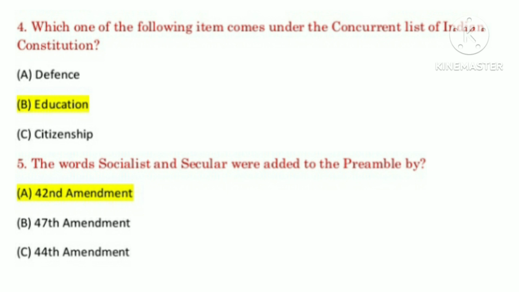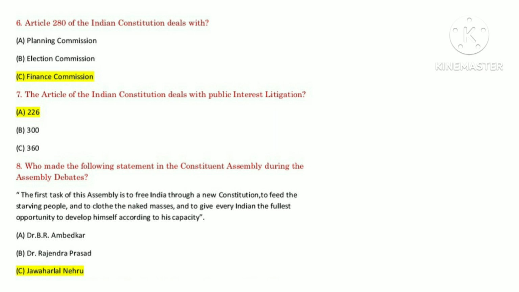Question number 5. The words socialist and secular were added to the preamble by? Answer: 42nd Amendment. Question number 6. Article 2 answer: Finance Commission. Question number 7. The article of the Indian Constitution that deals with public interest litigation is? Answer: 226.